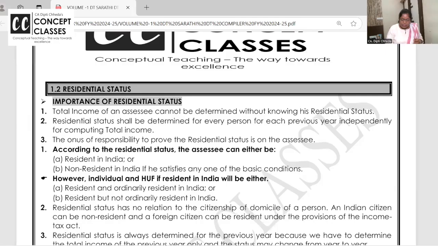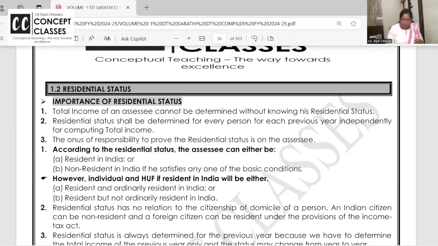Is this clear to all of you? So let us quickly begin the residential status of the individual. And the onus to prove how many days, whether I am a non-resident or a resident, all lies with the assessee.